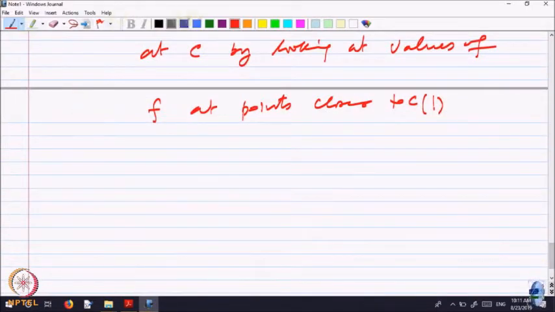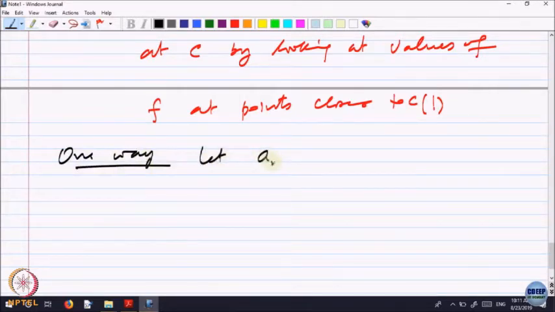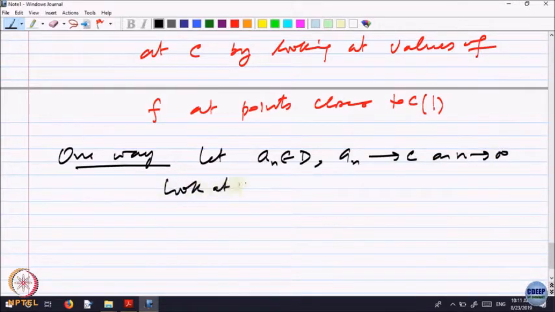So one way is, let A n belong to D and A n come to C. I am trying to predict a value of the function at the point C. At a point close, A n, this is the value.